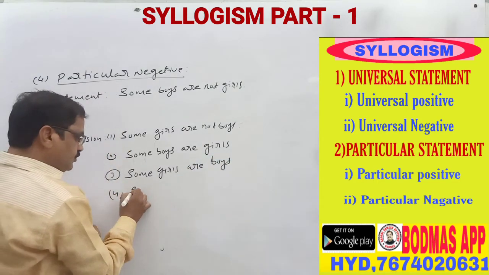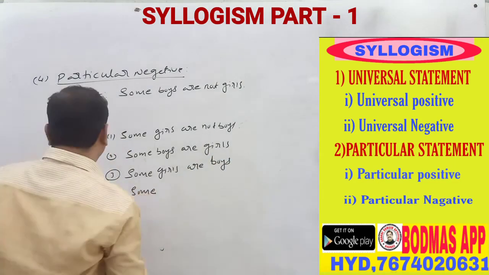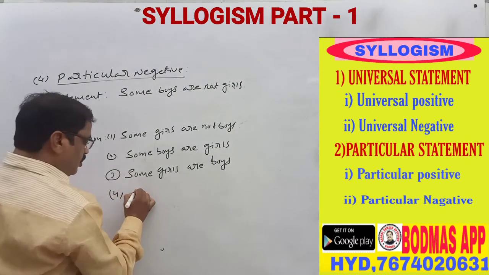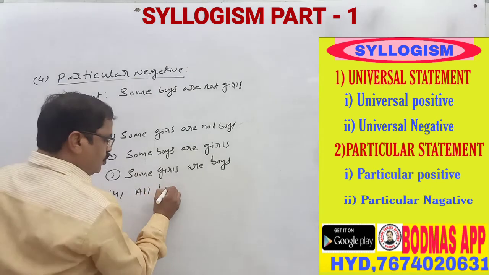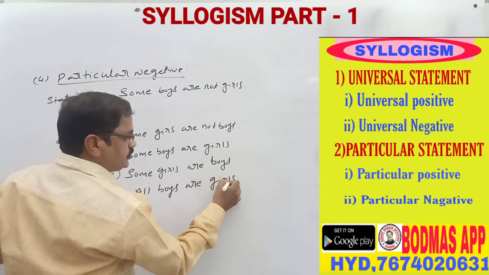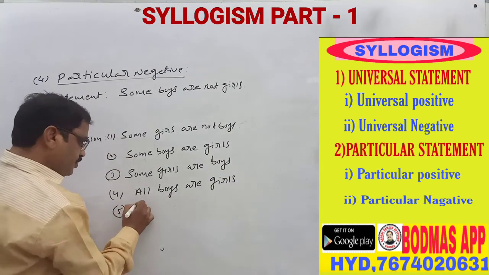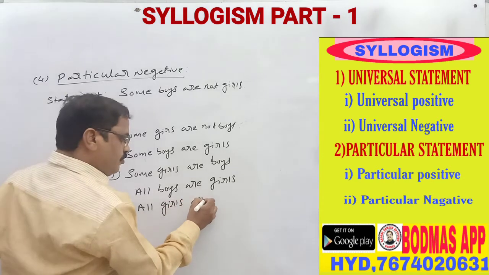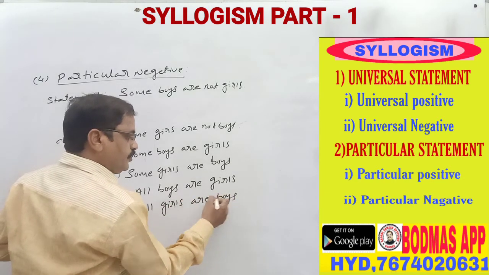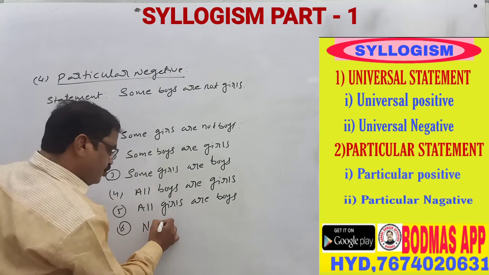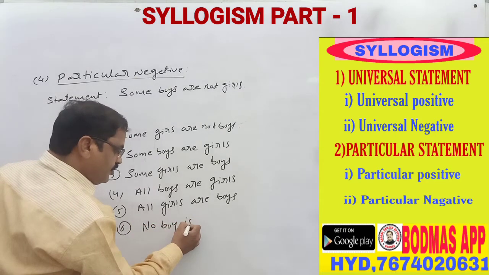Number 4: all boys are girls. Number 5: all girls are boys. Number 6: no boy is a girl.